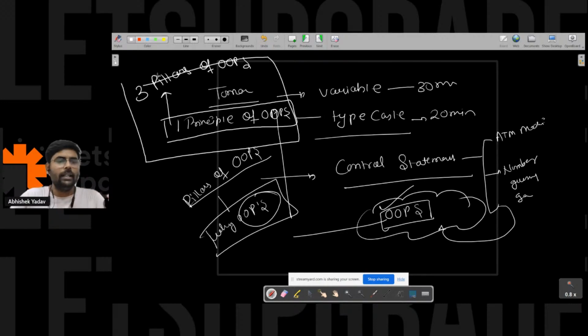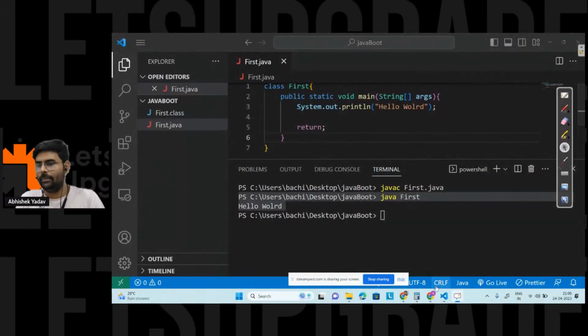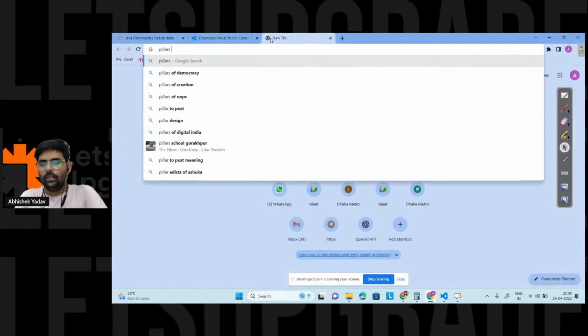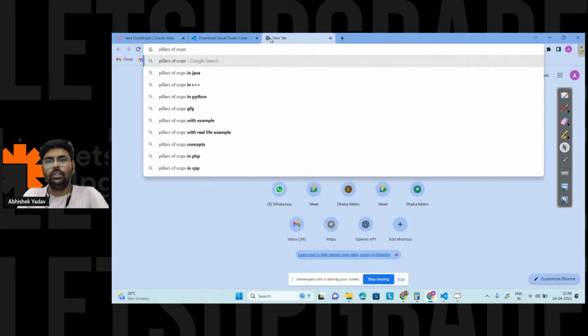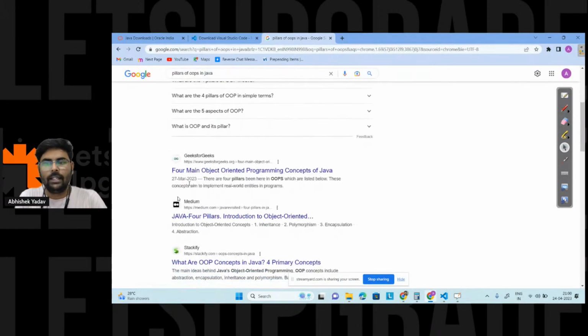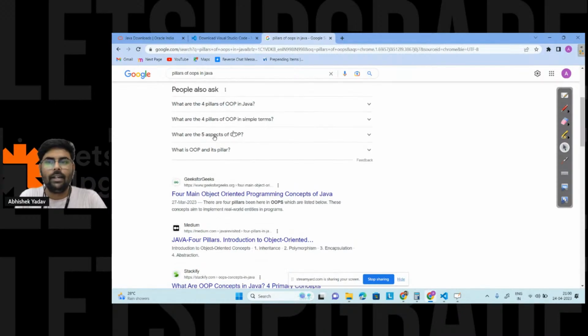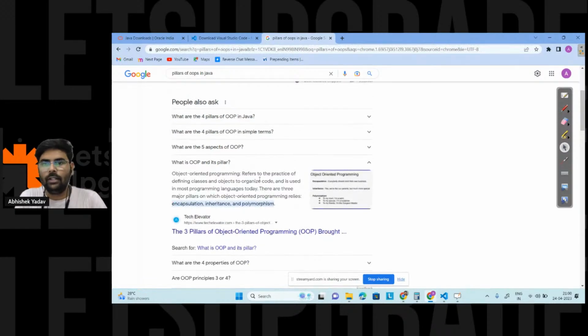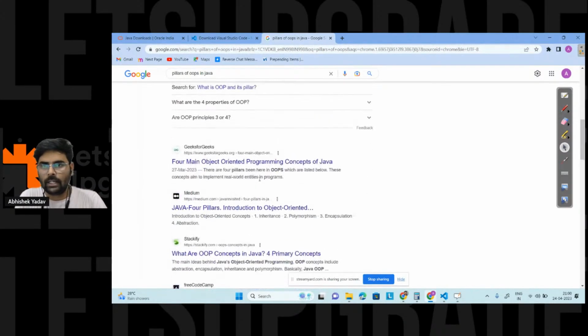In Google, if you search for this, one minute, let me search that part. If I search here for pillars of OOPs, you will get a lot of different answers. Here you can see we have 4 pillars, here 5 aspects of OOPs, and if you open, you will get the option of 6 also.